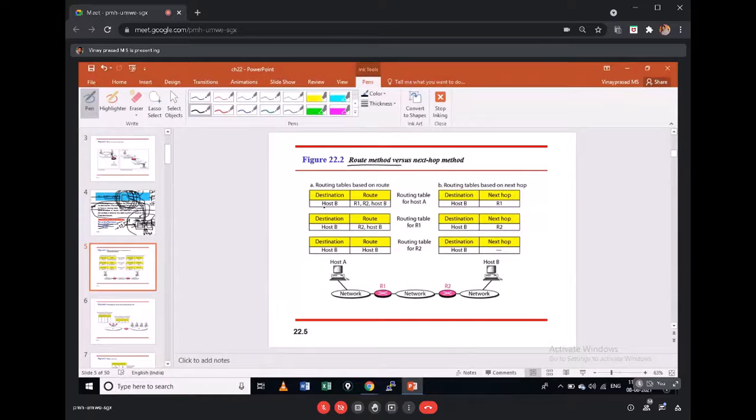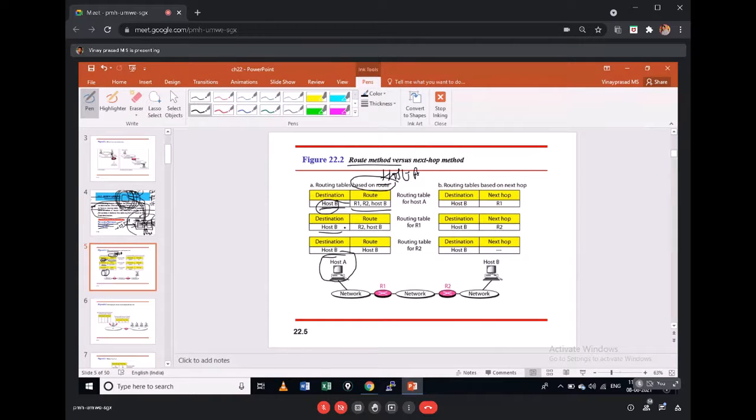In the route method, each device in a network should have a complete route to each destination. Let us say this is a routing table of my host A. Your host would also keep a routing table, right? To reach host B, my destination address is host B, and it should keep the complete route: R1, R2, and host B. So this is a complete route for how I can reach my host B.